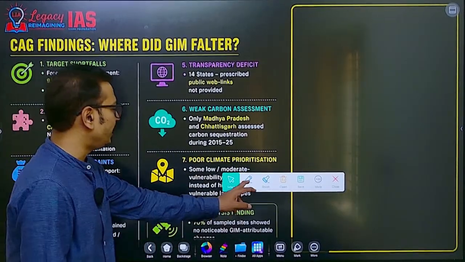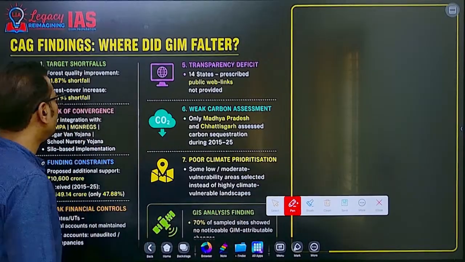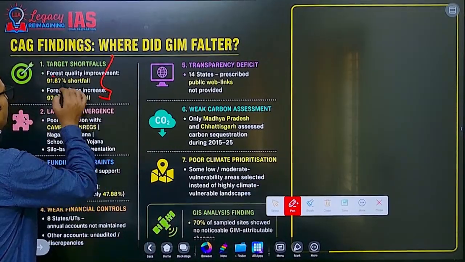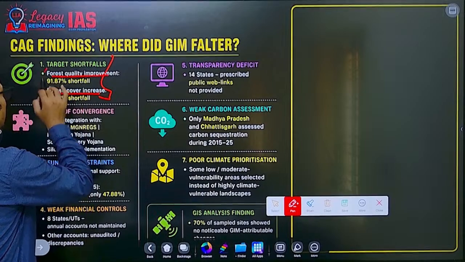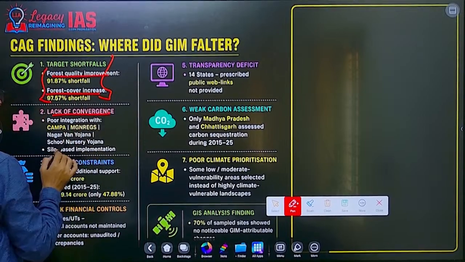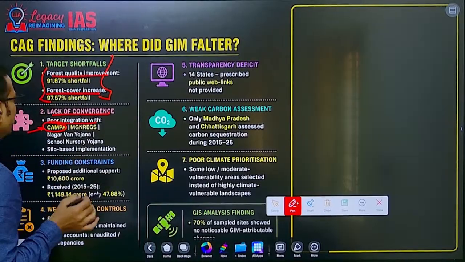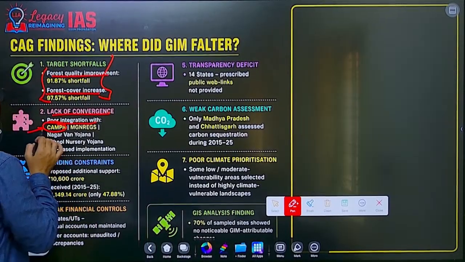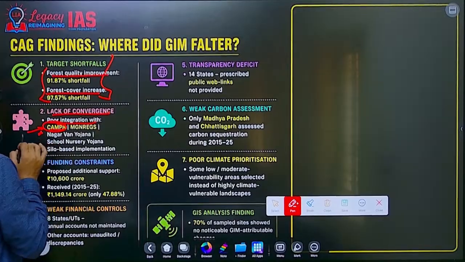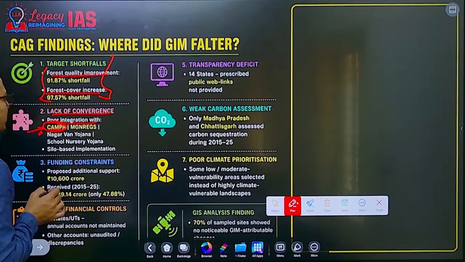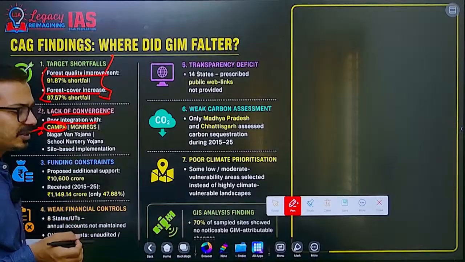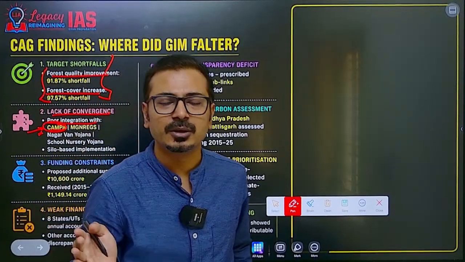Now, what are the findings? Just now we talked about forest quality improvement and forest cover gaps, then lack of convergence and poor integration with CAMPA. What is CAMPA? The Compensatory Afforestation Fund Management and Planning Authority. It is related to diversion of forest land to non-forest purposes.